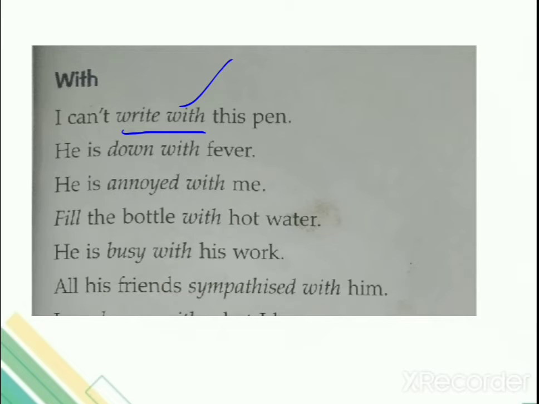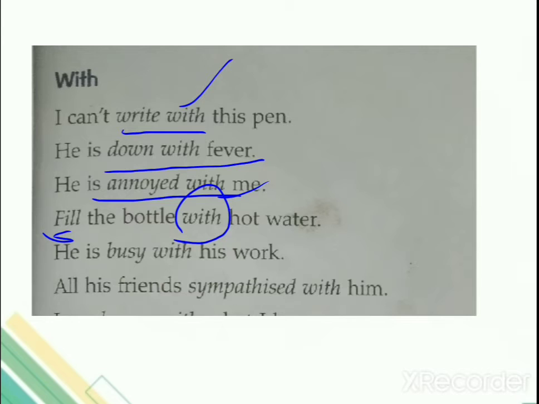Okay. He is down with fever. He is down with fever means he is not feeling good. He is annoyed with me. Okay, वो किससे चिढ़ा हुआ है? With me. Fill the bottle with hot water. Instructions are given over here. So किससे पानी भरना है? Fill. With what? With hot water. So that is why your with is used as a preposition.